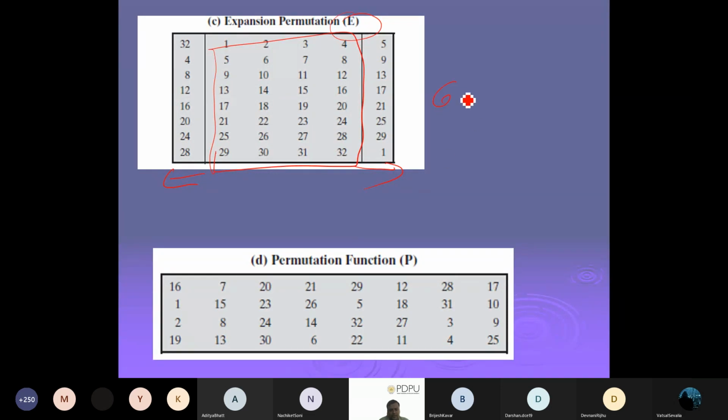It is total 64 bit now, if you can see. Is this 64 bit? Rows into column. Simple. How many rows and columns in this expansion permutation? It is 48 bit. Wow, good. 48 bit. So they are converting from 32 bit to 48 bit. Now my question is why we require this expansion.